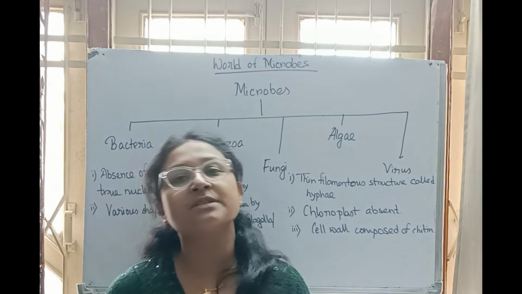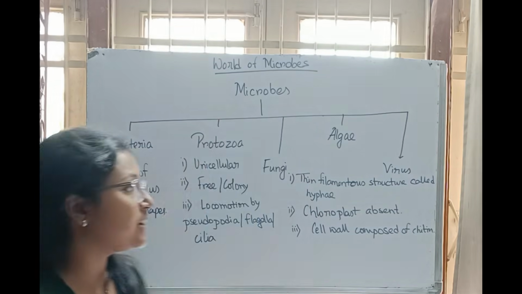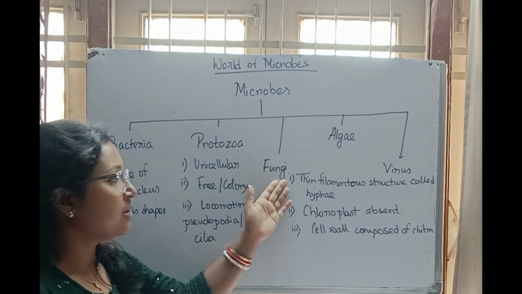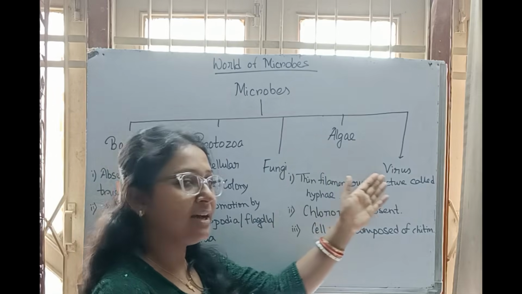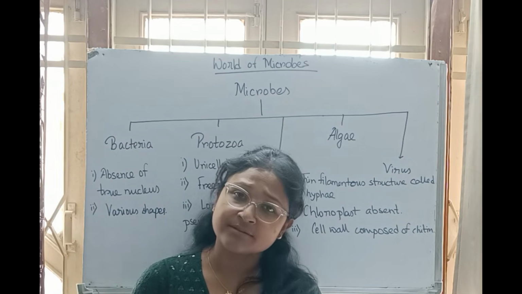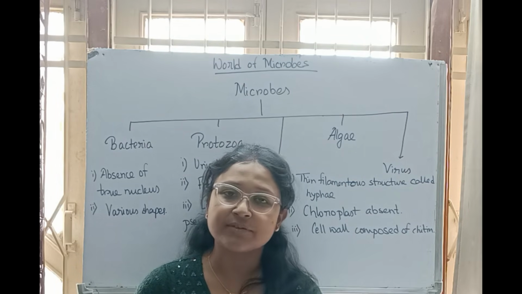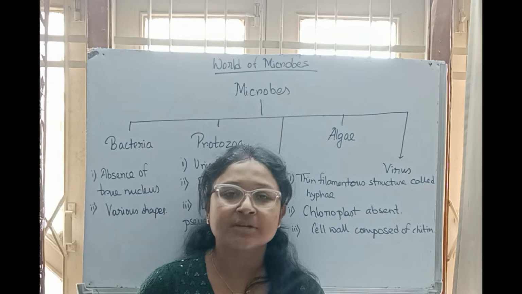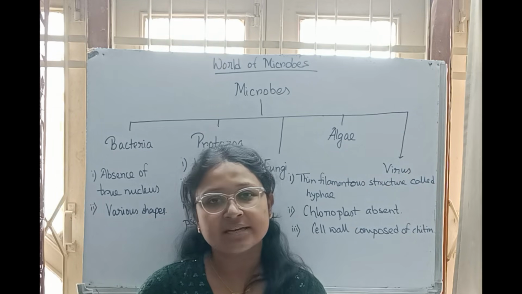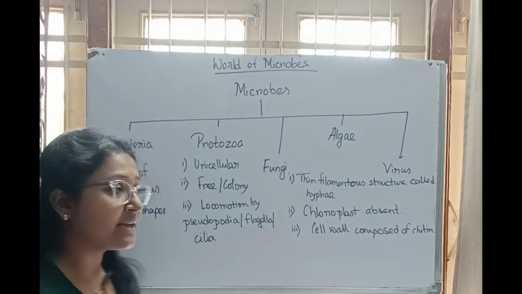Now, microbes can be divided into five basic types. The first is bacteria, the second is protozoa, the third is fungi, then algae, and the last is virus. These are the various types of microbes. I am continuously saying microbes are found everywhere, and as they are found everywhere, they have been categorized. So there are basically five types of microbes. We will read about them and their characteristics, of course.